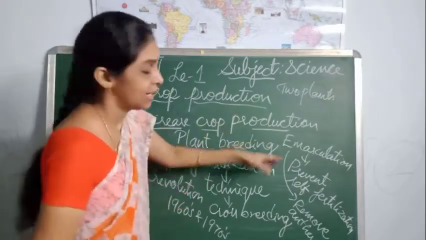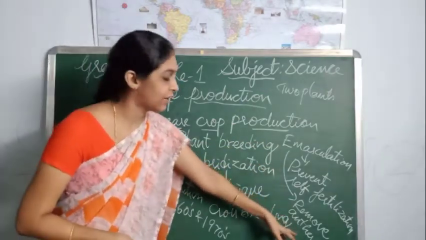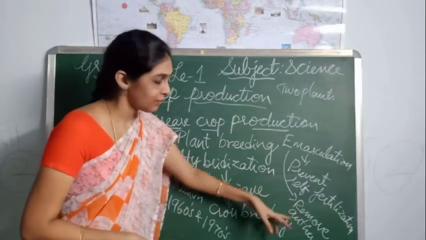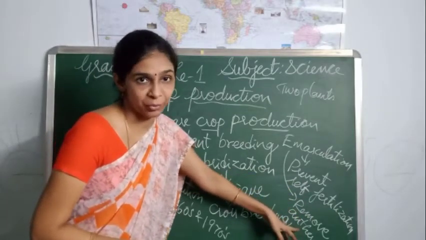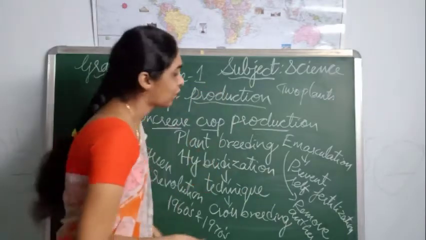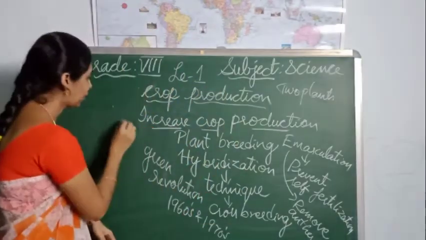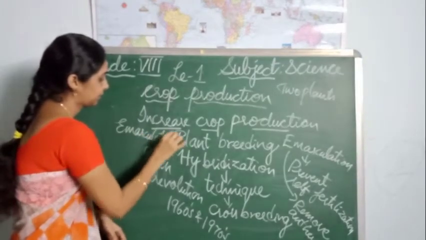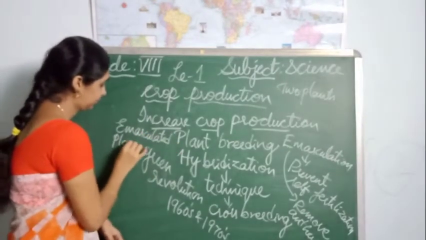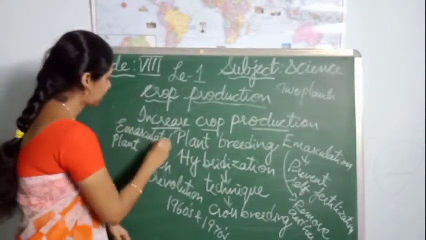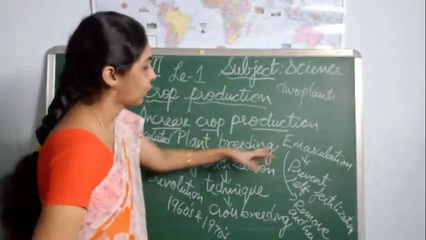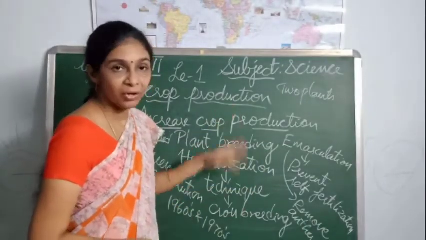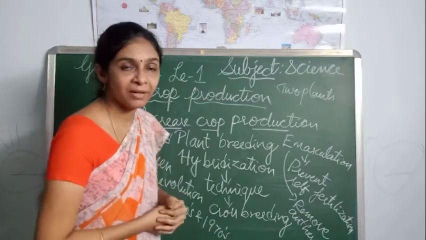So the plant variety whose anthers have been removed is called an emasculated plant. What do we call it? Emasculated plant. So emasculation is the process where we remove the anthers of one of the plant varieties to prevent self-fertilization.